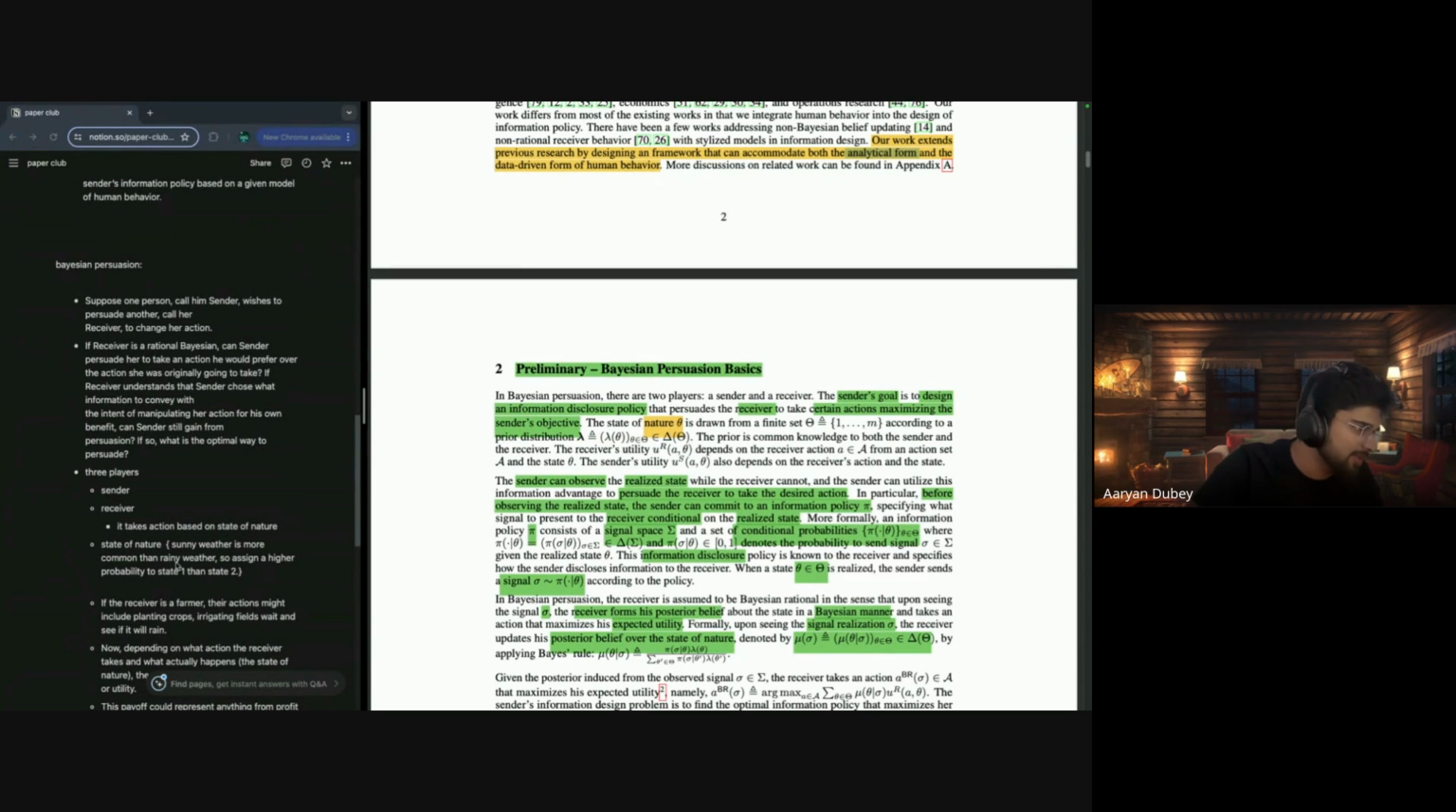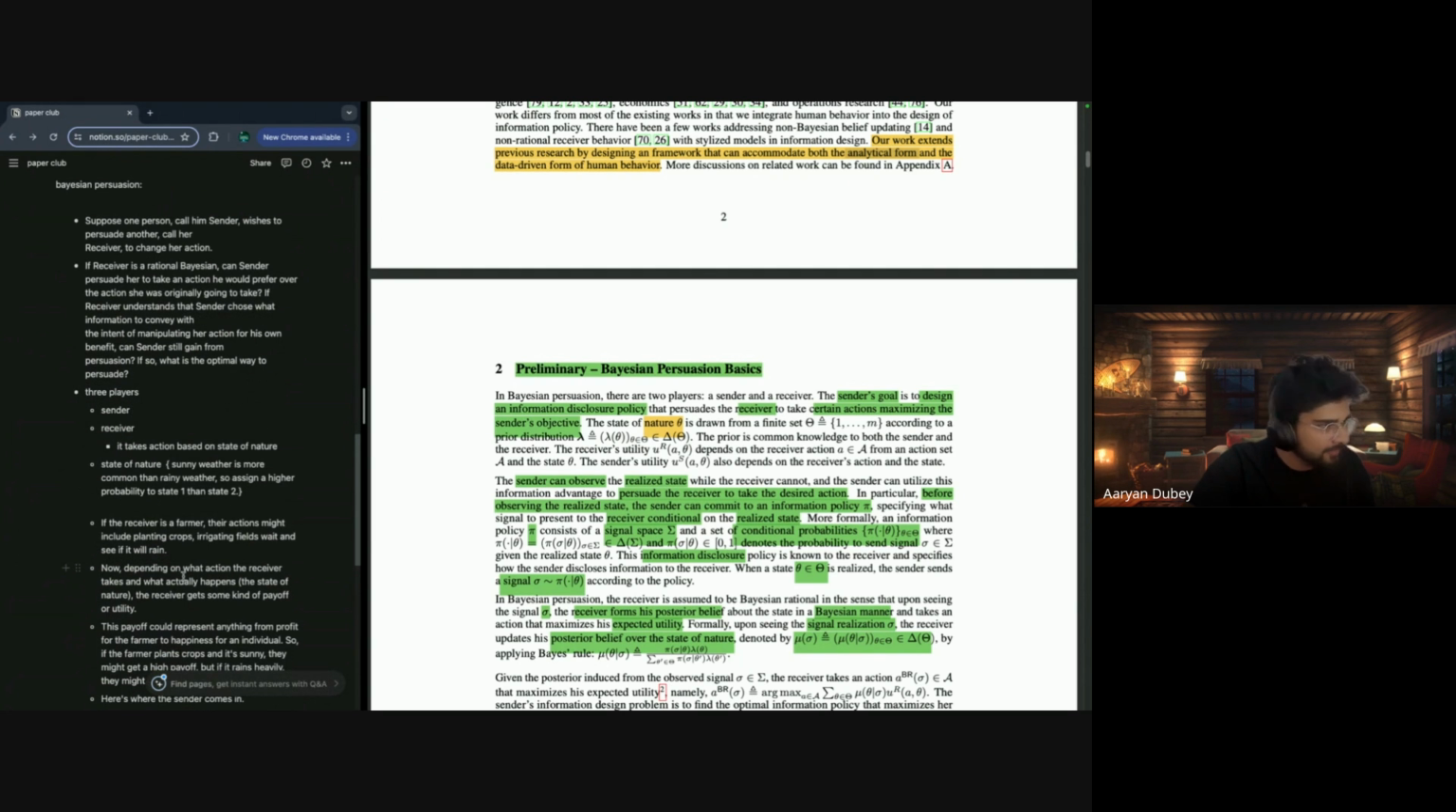State of nature could be sunny weather or rainy weather. Sunny weather is more common than rainy weather, so assign a higher probability to state 1, sunny weather, and state 2 to rainy weather, right? If the receiver is a farmer, the action might include planting the crop, irrigating the field, or waiting to see if it will rain. Simple.